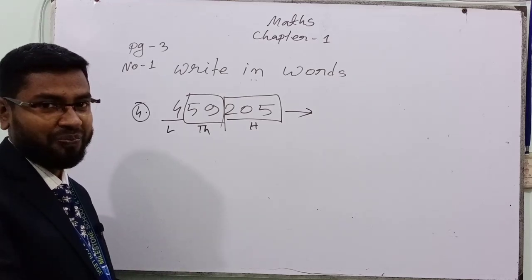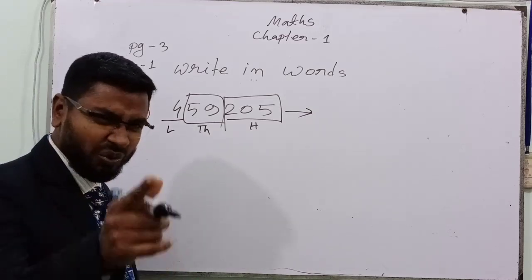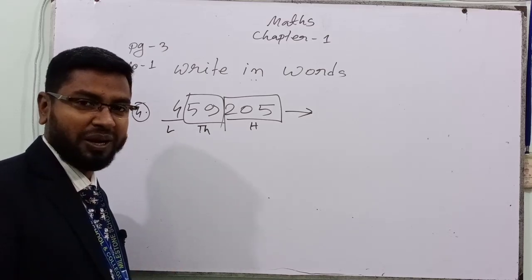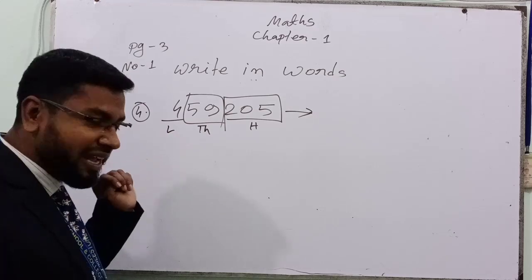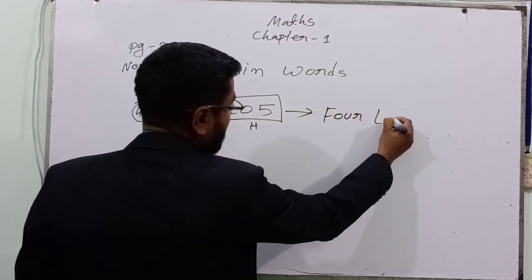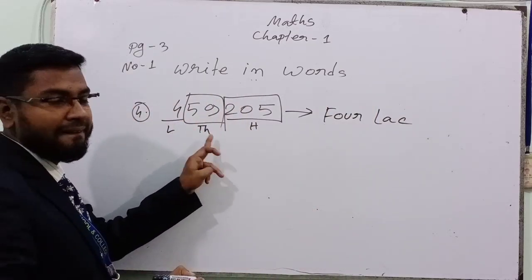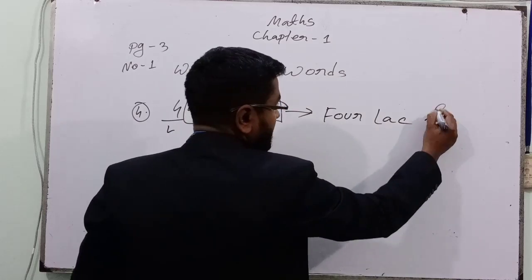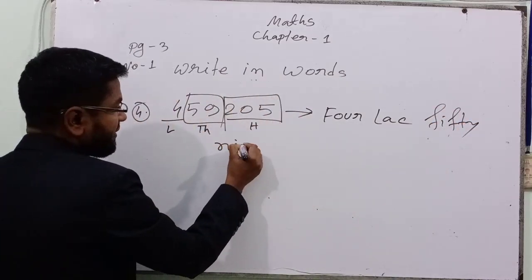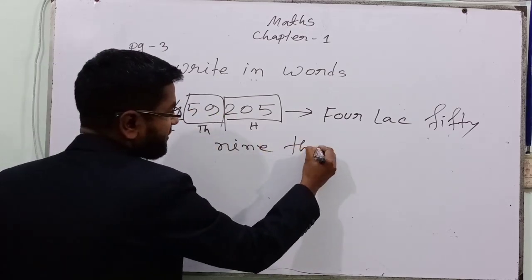Can you? Yes? I am getting you. Oh, you are right. You are very excellent boys and girls. Yes, 4 lakh. Then what is it? 59. 59 what? 1000.